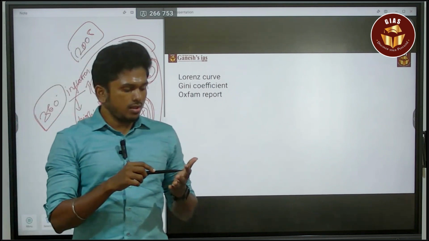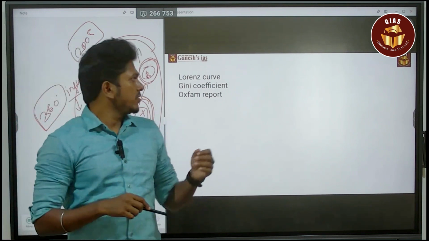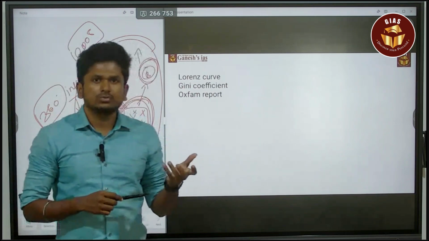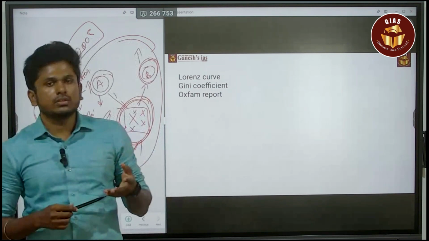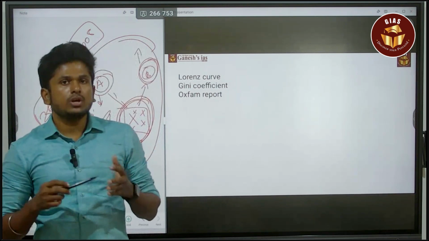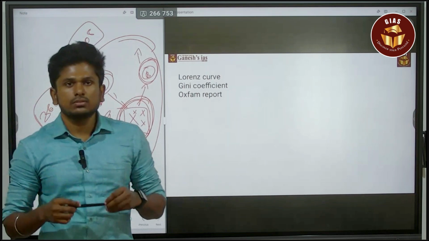If you have all these things in your answer, then for 12.5 marks the maximum they will give is around 5 marks. So you will get that 5 marks. This is how you have to address any question. Okay, thank you.